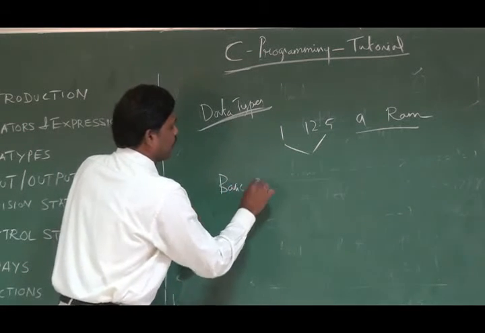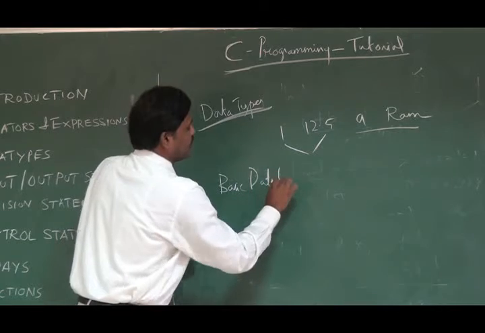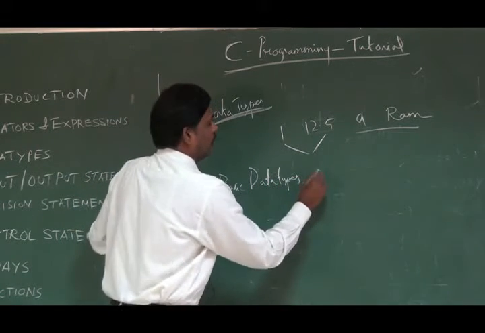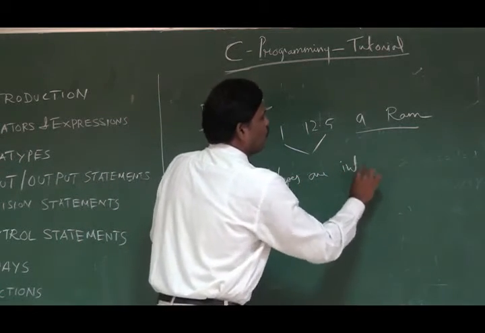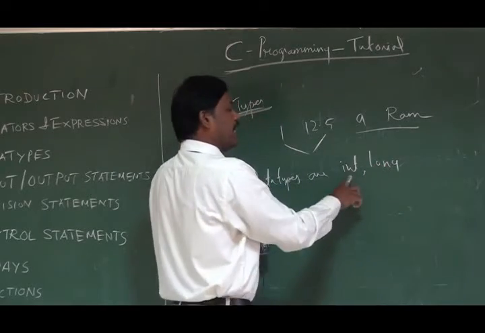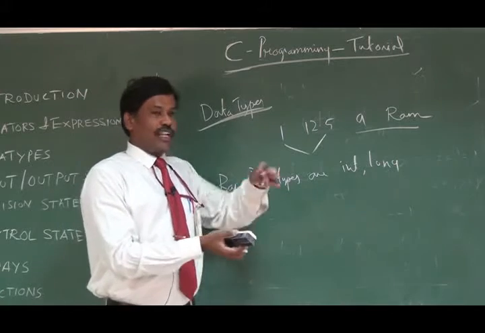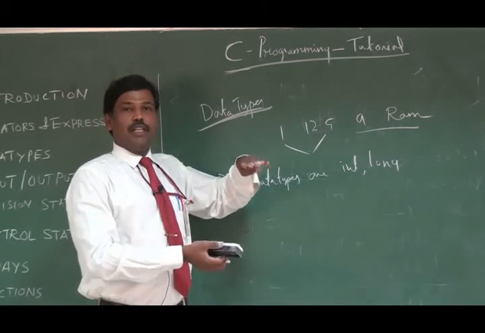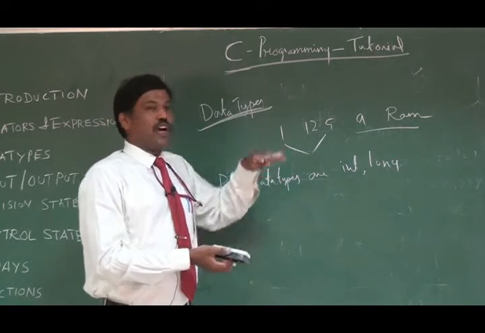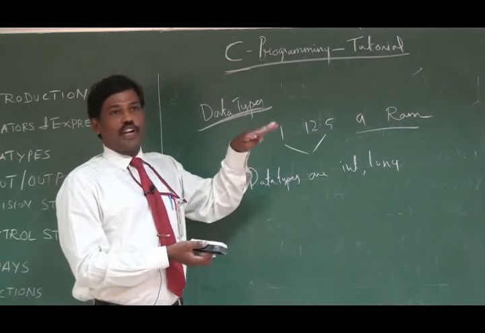The basic data types in C language are int and long. How do they differ? They differ in terms of size. Suppose I have a 1 liter water bottle, I can store 1 liter of water; if I have a 4 liter water bottle, I can store 4 liters of water.